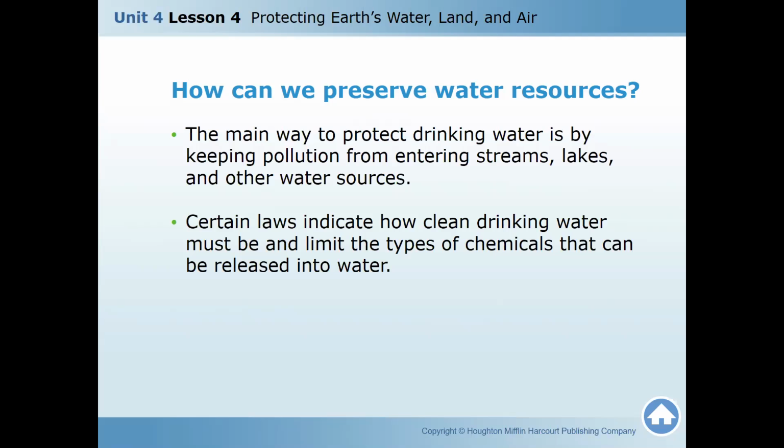So the main way to protect the drinking water is by keeping pollution from entering streams, lakes, and other water sources. You know that river water is not salty, it's fresh water. So we must protect drinking water by keeping pollution from entering streams, lakes, and other water sources. Now, certain laws indicate how clean drinking water must be and limit the type of chemicals that can be released into water. Whatever type of chemicals we are using, for example, you know that we are using chlorine to clean water, but if it becomes excess, is it good for our health? It's not good for our health. It can never be that.